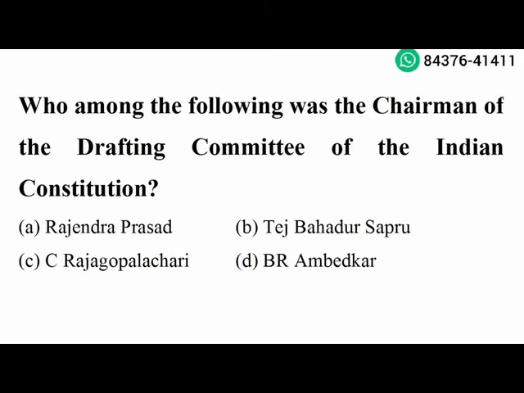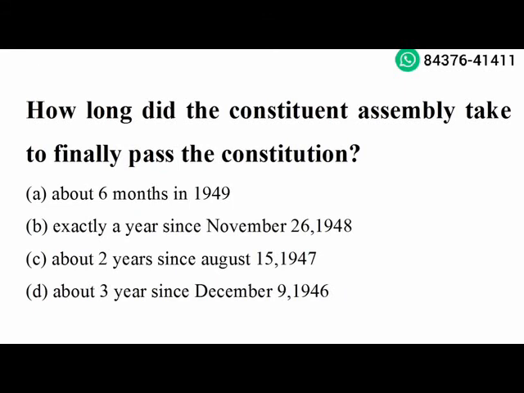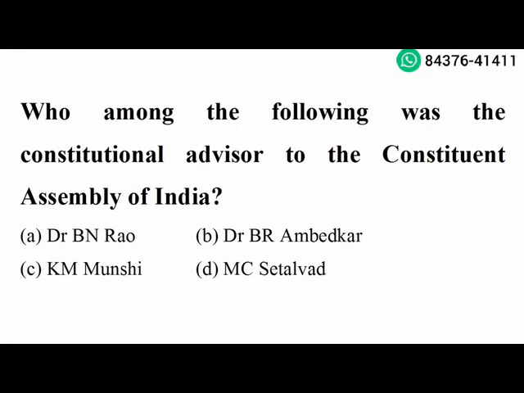Next question. Who among the following was the chairman of Drafting Committee of Indian Constitution? B.R. Ambedkar. Option D is the right answer. Next question. How long did the Constituent Assembly take to finally pass the Constitution? About 3 years, since December 9, 1946. Option D is the right answer. Next question. Who among the following was the constitutional advisor to the Constituent Assembly of India? Dr. B. N. Rao. Option A is the right answer.